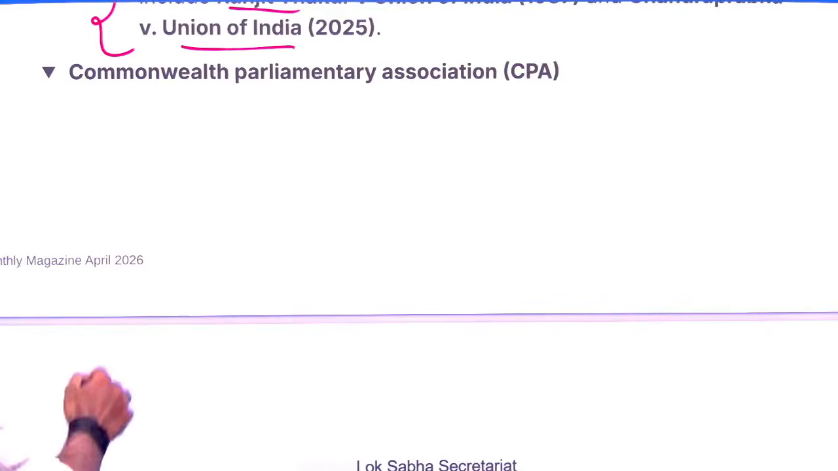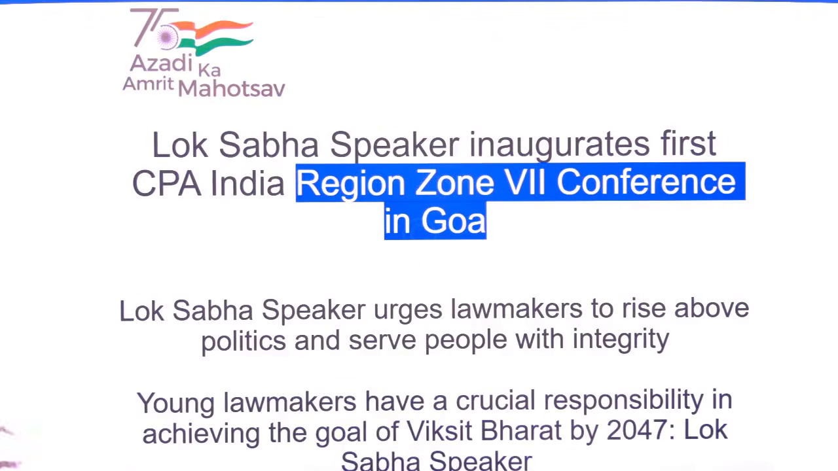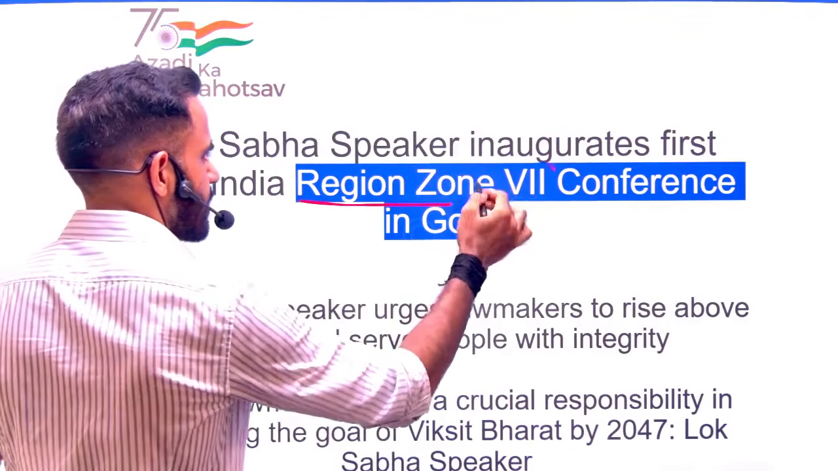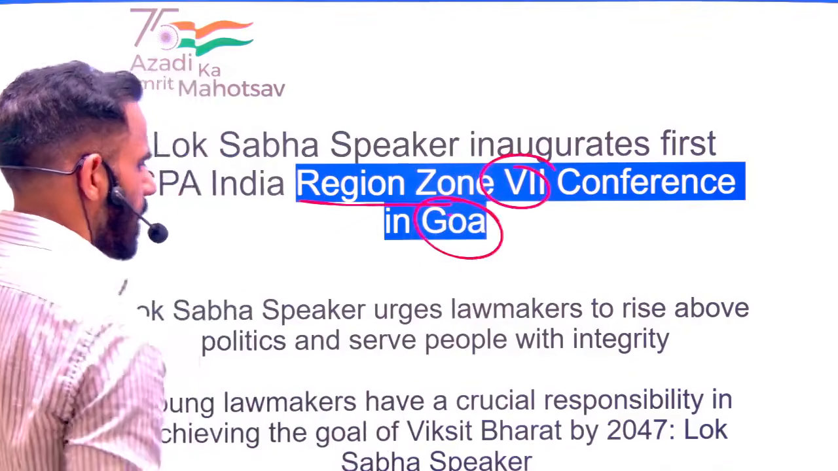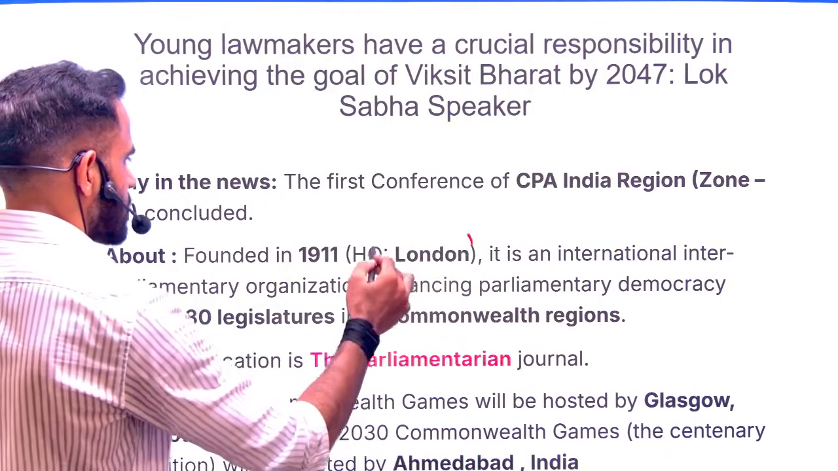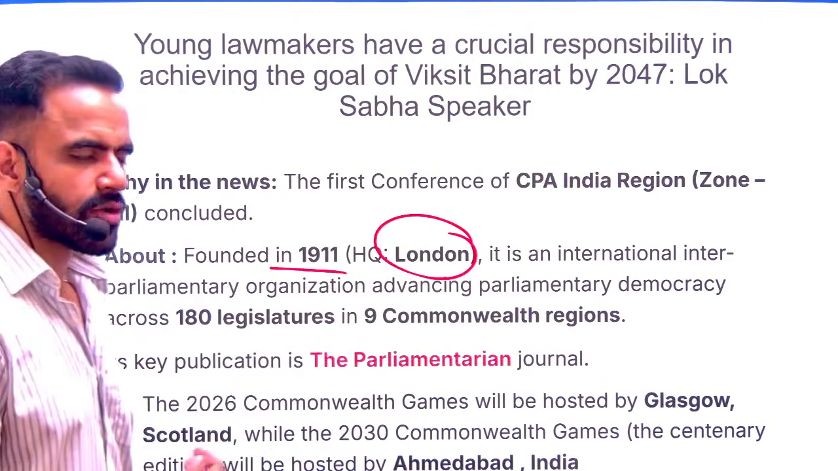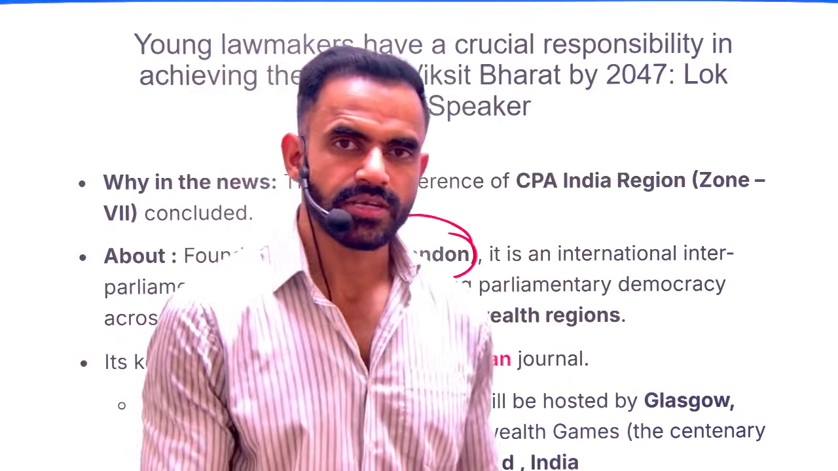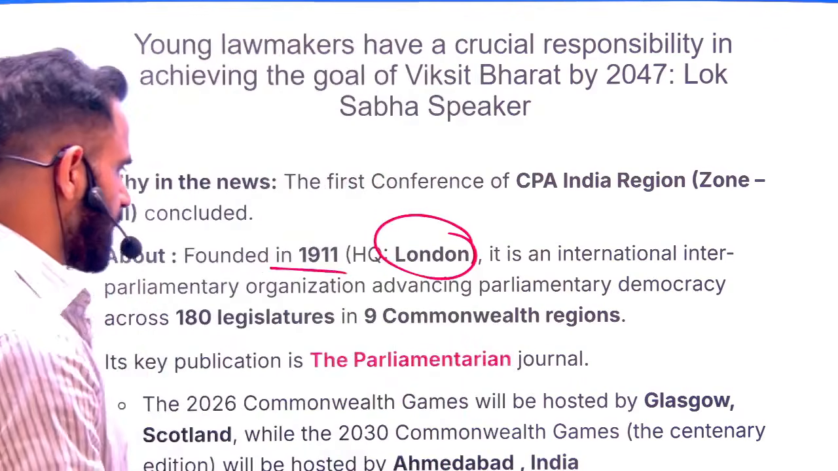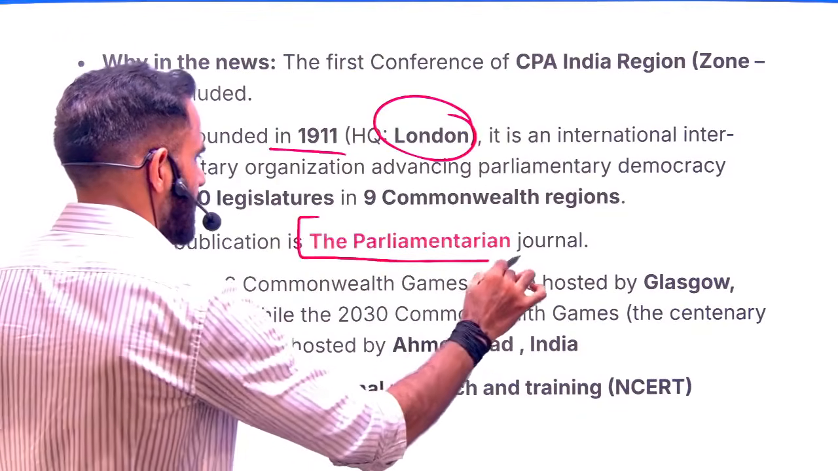Next is Commonwealth Parliamentary Association. Recently the meeting of this association's Region Zone 7 was organized in Goa. The headquarters of this Commonwealth Parliamentary Association is in London. It was founded in 1911. As the name suggests, it is for collaboration between the parliaments of different countries who are members of this grouping. They also publish one journal, that is the Parliamentarian.